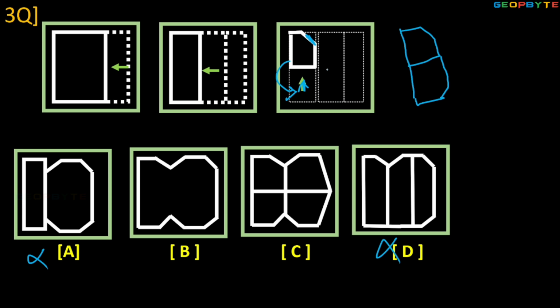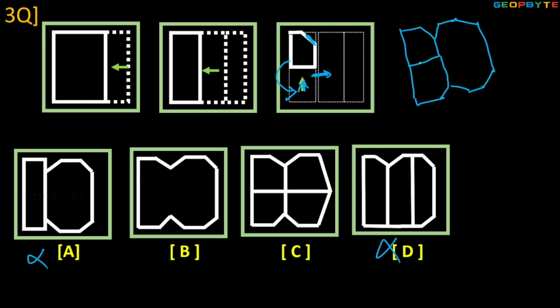Next, first unfolded. This is the step. Okay, next, last unfolded. This is the figure view.